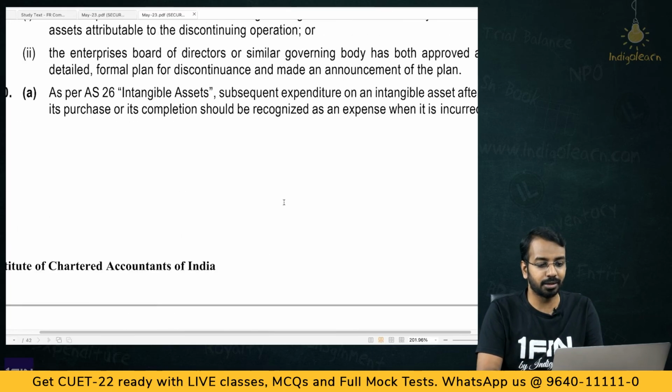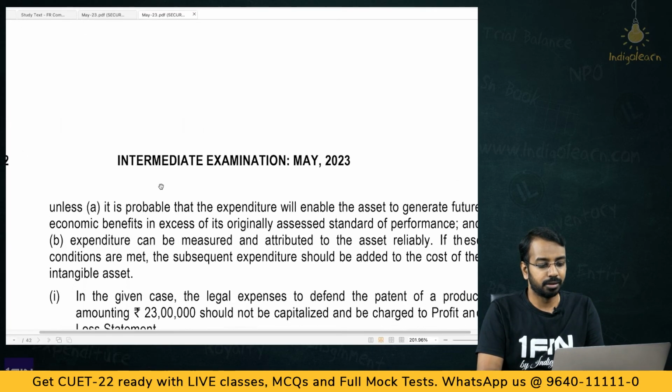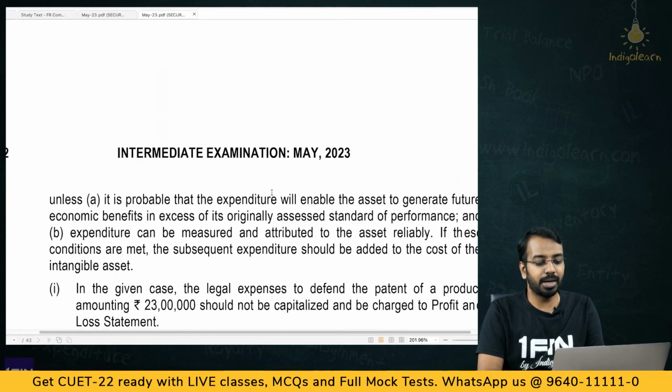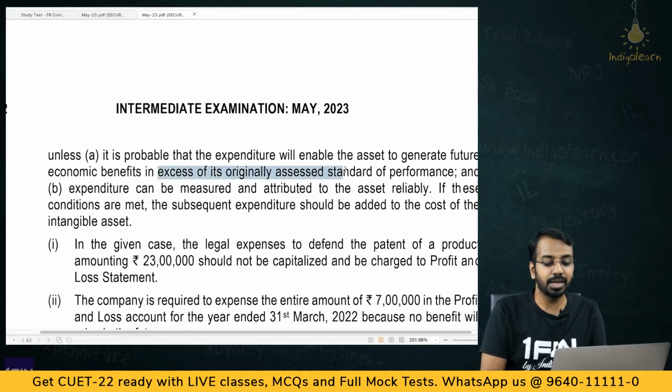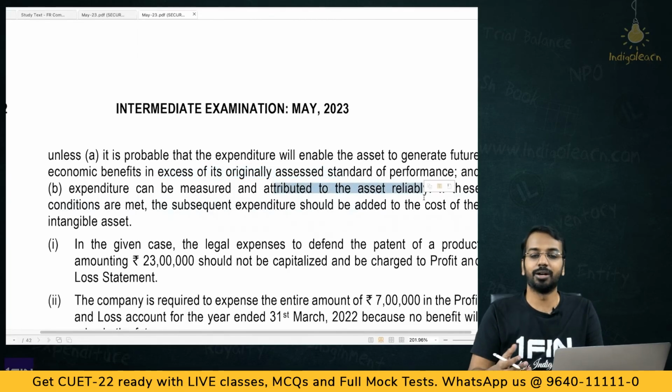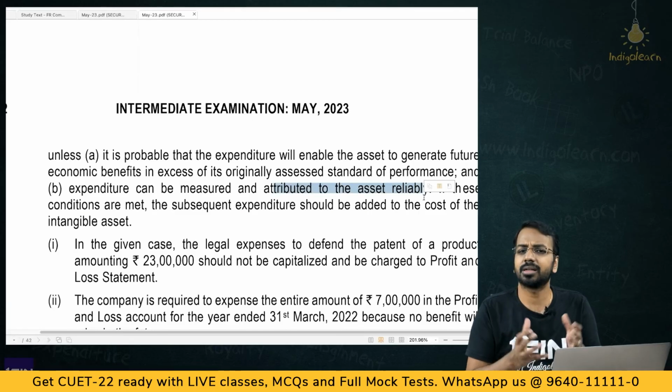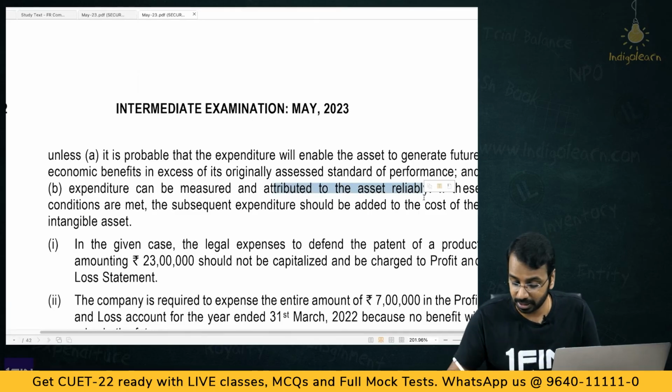One thing very important here is that it should be probable that the subsequent expenditure will enable the asset to generate future economic benefits in excess of its originally assessed standard of performance and the expenditure can be measured and attributed to the asset reliably. So, here by defending the patent, are you getting something more? You are not getting, and hence this cannot be capitalized.